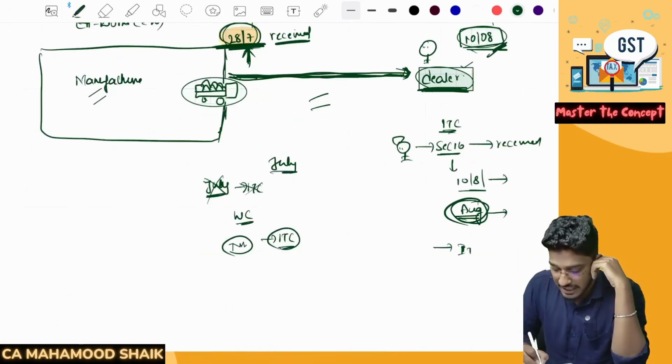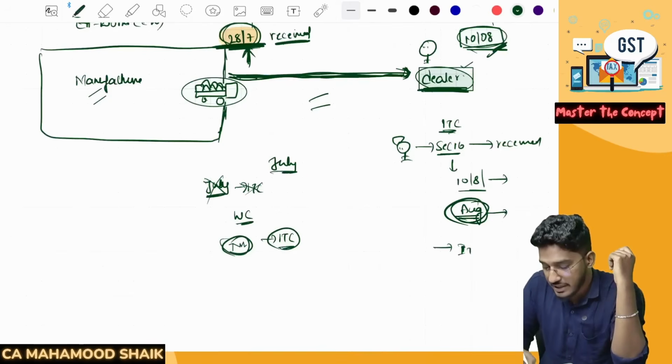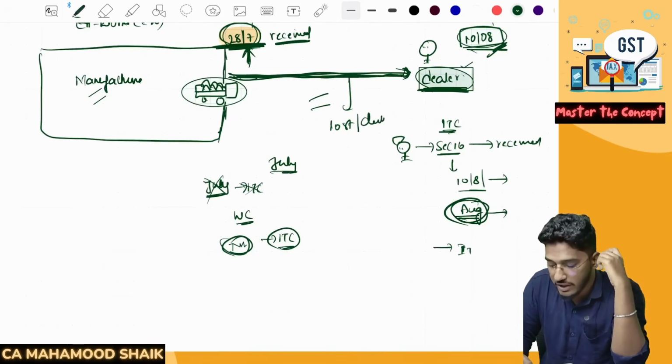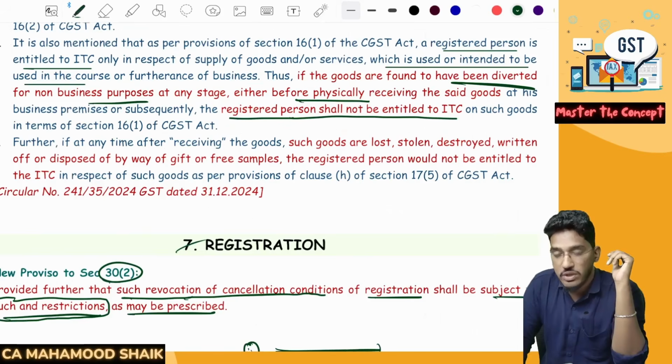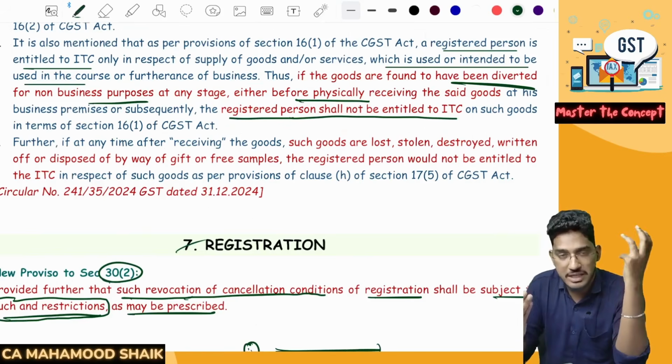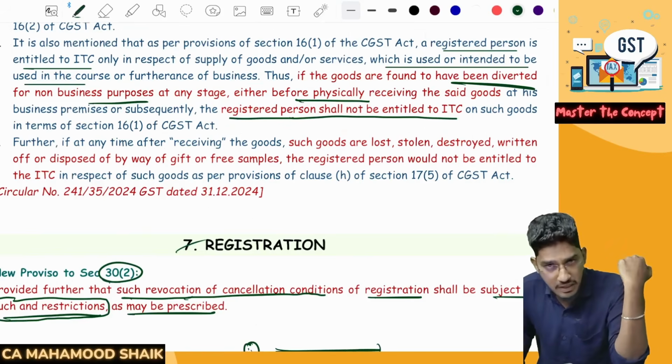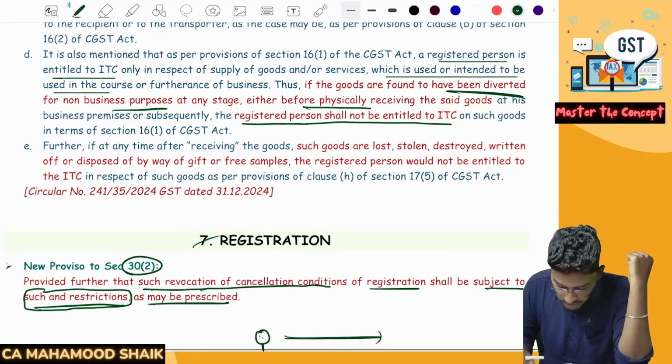Sir, I have claimed the ITC here, but after claiming the ITC, during the transportation, if the goods are lost, destroyed, or stolen, then what will happen to my ITC? Reverse it. Why? Because as per general rule, if the goods are lost or stolen, damaged, or something has happened, even ITC also will not become available. So that's what they say here.